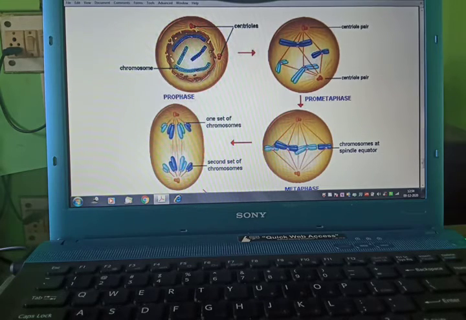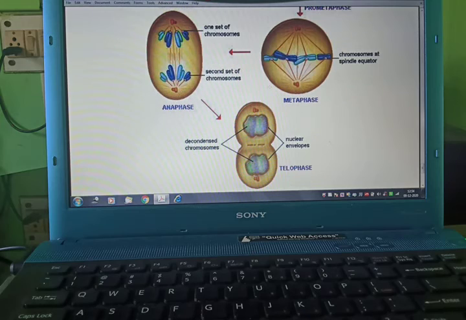Now this is the pre-metaphase stage. This is the stage where chromosomes are trying to arrange on the central plate, that is known as the metaphase plate. Now you can see all chromosomes are arranged on the metaphase plate. These are spindle fibers.